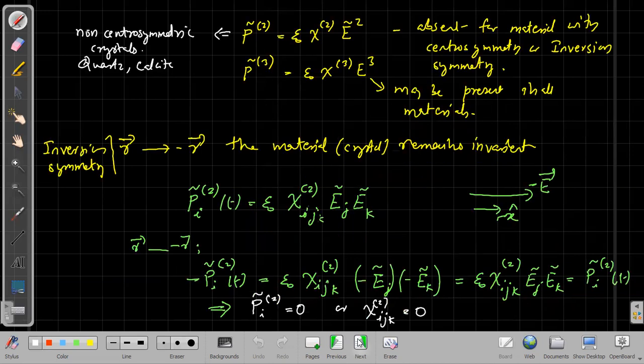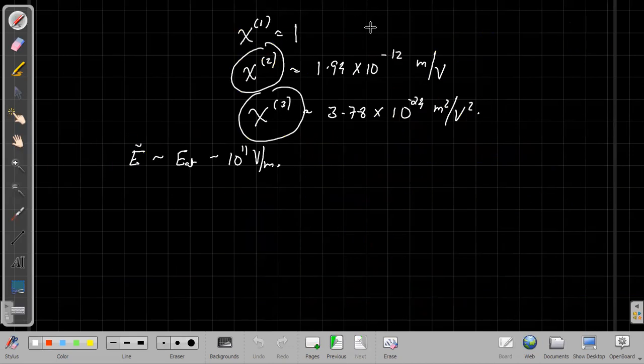If you take chi1 as 1, mainly in condensed matter physics, chi1 is chosen to be 1, and you can compare the chi2, chi3 values accordingly. The chi2 value comes in the order of 10 raised to minus 12, and chi3 is again 10 raised to minus 24.